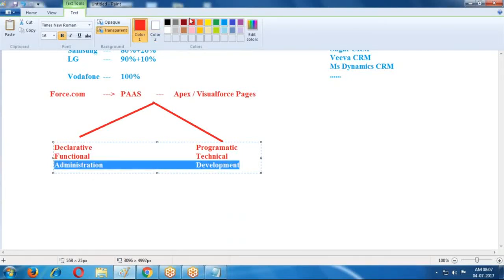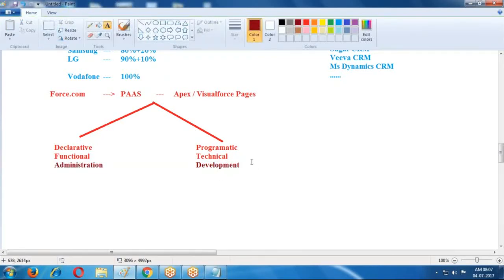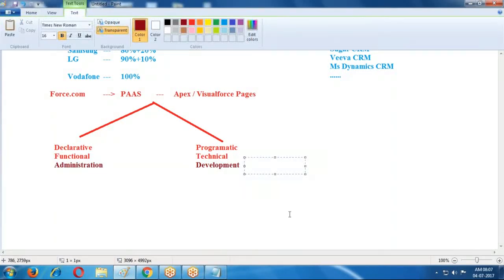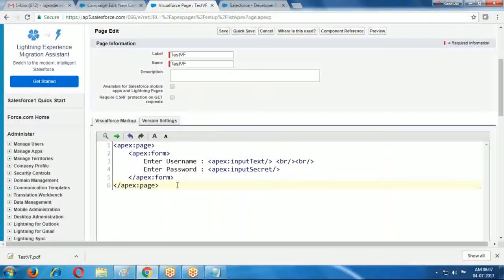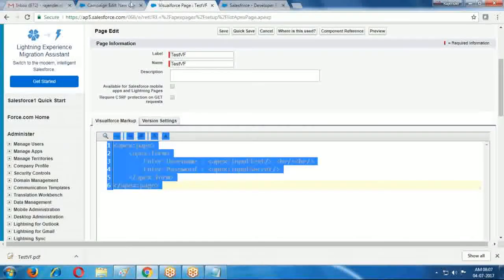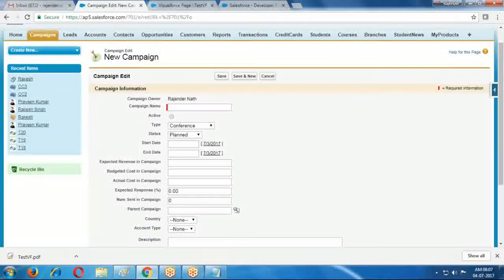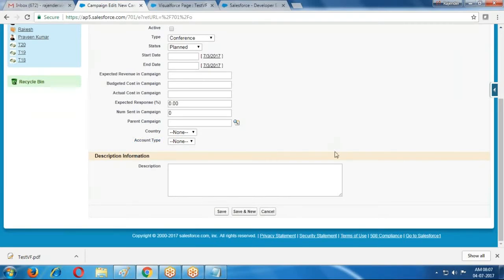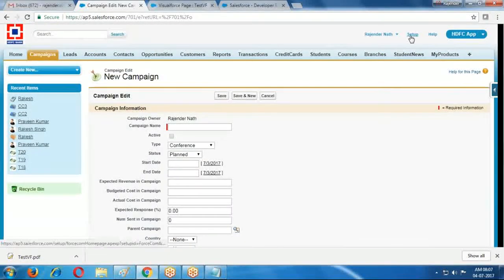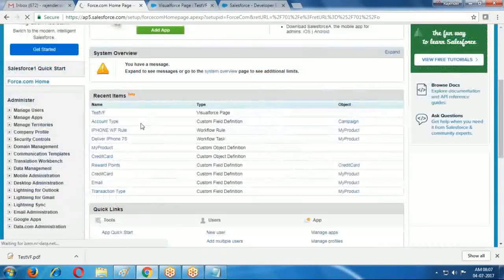So in administration, it is without coding, and in development, it is with coding. Just like we created, this is with coding, this is nothing but a development area. Here we created a field, this is a functional area, without using any coding, we created like this. Some navigations are here.